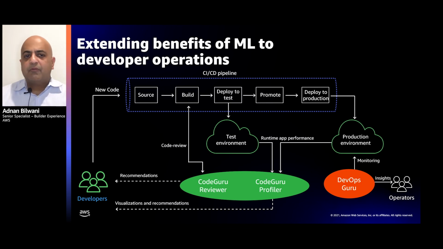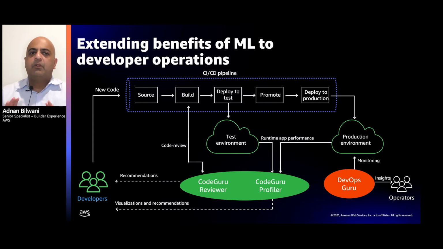Part of CodeGuru is also CodeGuru Profiler, which is all about running and visualizing your application 24/7 from a developer standpoint in production. Profiler shows what your application is doing, where the latencies may be, or where the CPU is being utilized more, and helps developers think about it. Developers are always asking, if something's happening in the operations world, how can a developer take a look at that code and see what's going on from their lens? That's where CodeGuru Profiler can really help.